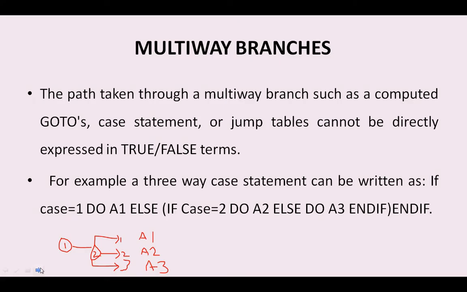This is one example of multi-way branching, where more than two branches are available. Whenever it is two-way, you can say either this is true or this is false, but we cannot express true or false values in the case of multi-way branches.